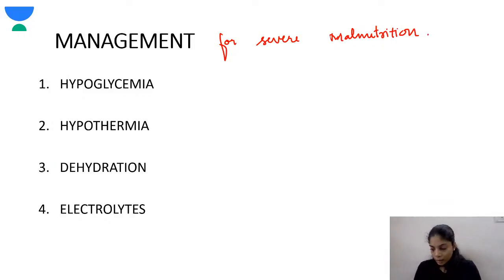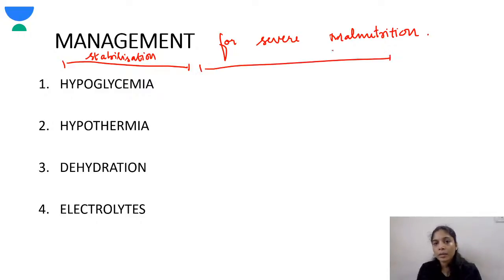This management in severe malnutrition is divided into stabilization and then rehabilitation. Stabilization can go up to 1 to 7 days, and rehabilitation can go up to 2 to 6 weeks.